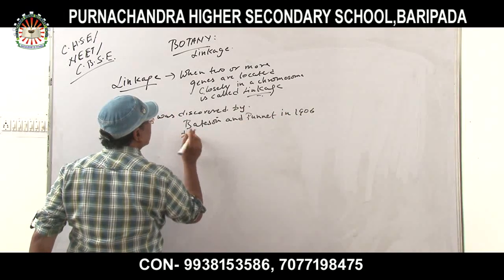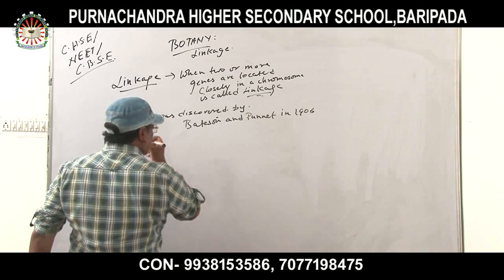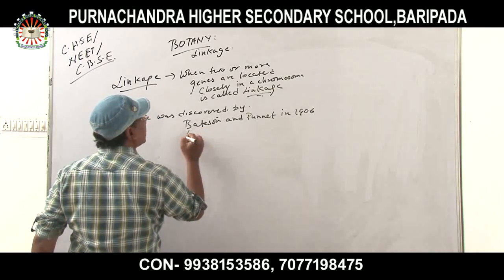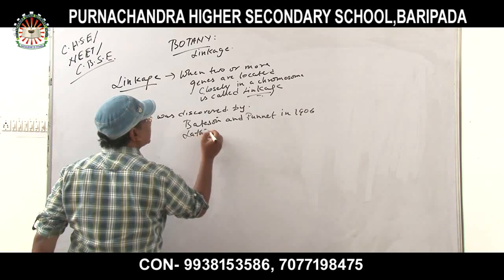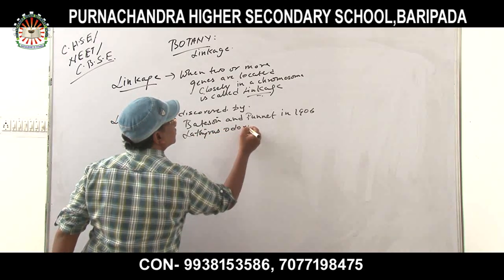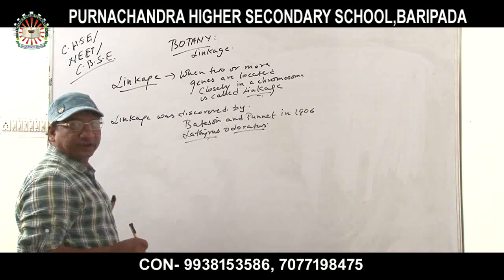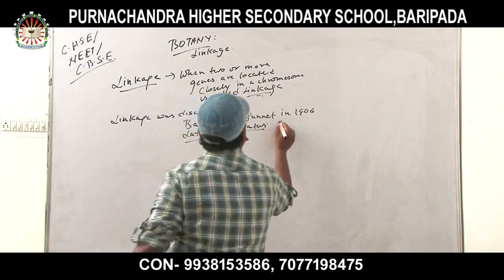By which plant? From Lathyrus odoratus. It is the botanical name of sweet pea.